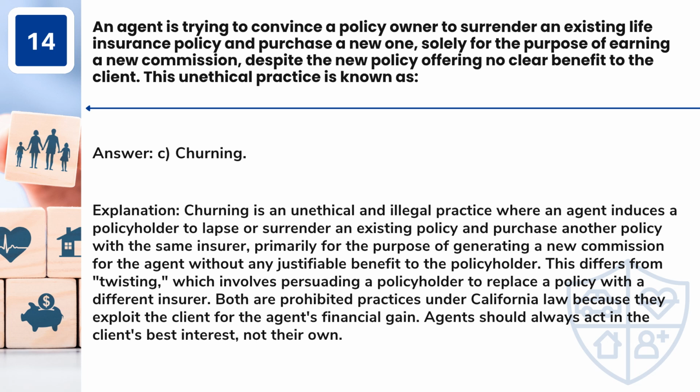Answer: C. Churning. Churning is an unethical and illegal practice where an agent induces a policyholder to lapse or surrender an existing policy and purchase another policy with the same insurer, primarily for the purpose of generating a new commission for the agent without any justifiable benefit to the policyholder. This differs from twisting, which involves persuading a policyholder to replace a policy with a different insurer. Both are prohibited practices under California law because they exploit the client for the agent's financial gain. Agents should always act in the client's best interest, not their own.